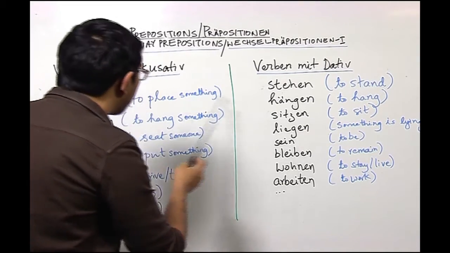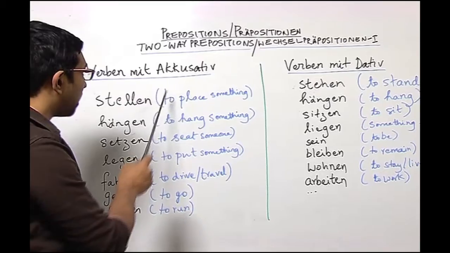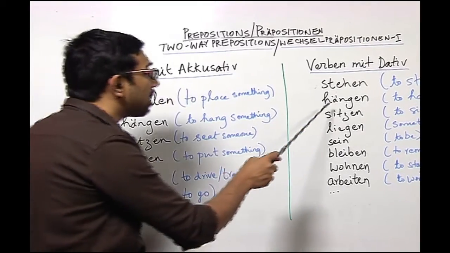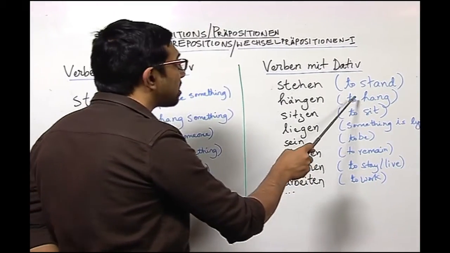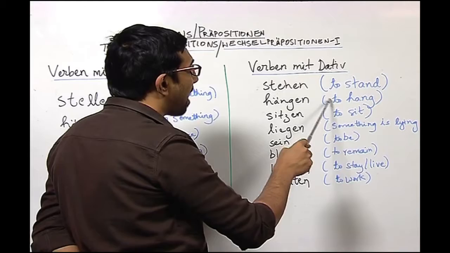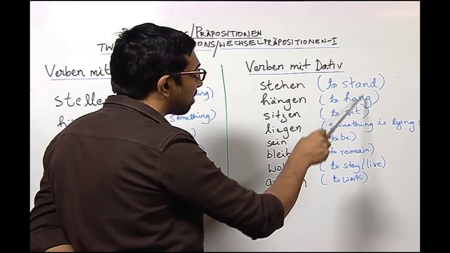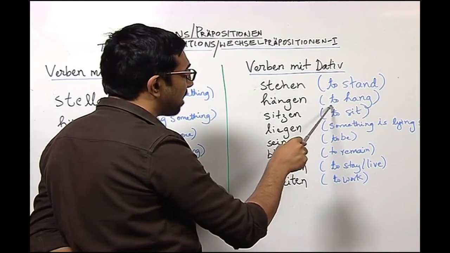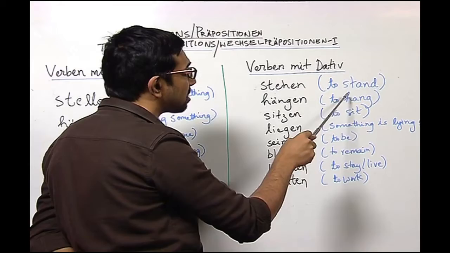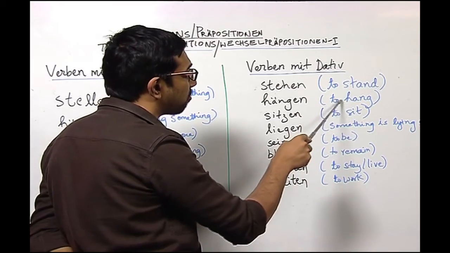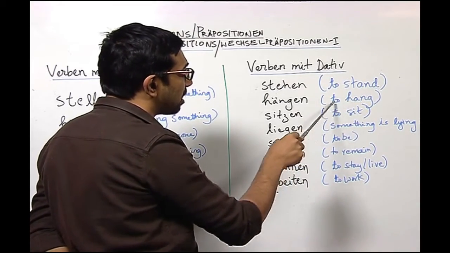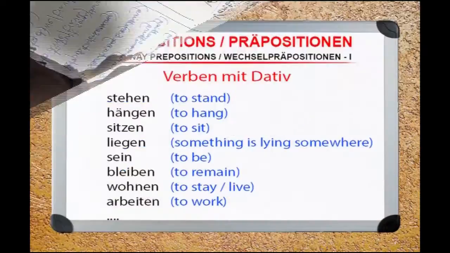Now, let us look at the verb hängen. As I told you, in accusative it means to hang something. Hängen, it means that something is hanging or something is hung somewhere. So, when we say to hang, it means that the action is happening only at one place or if there is no movement.